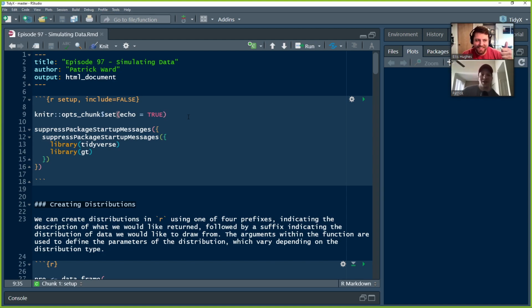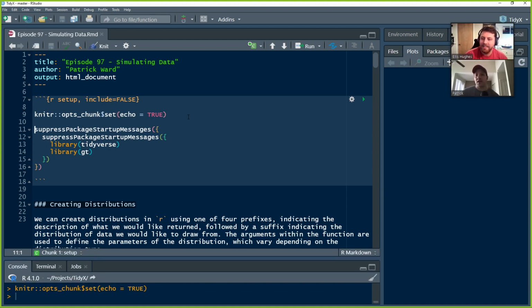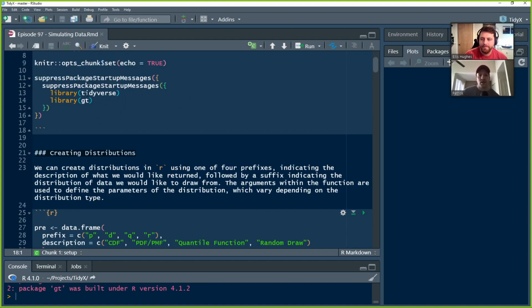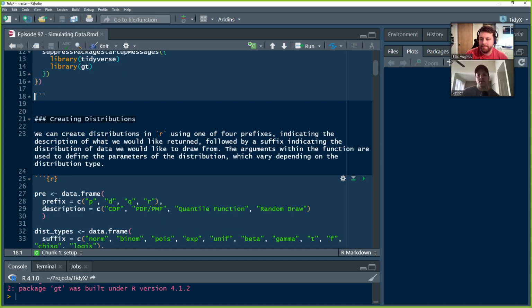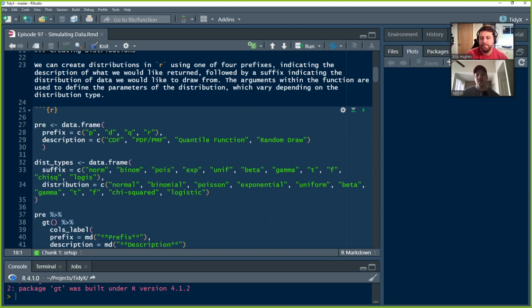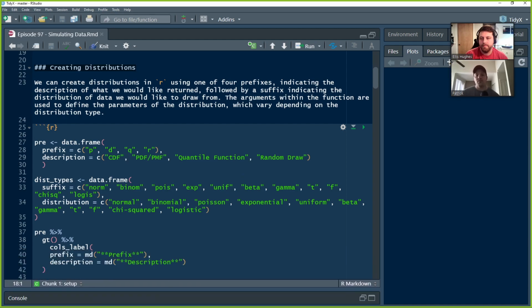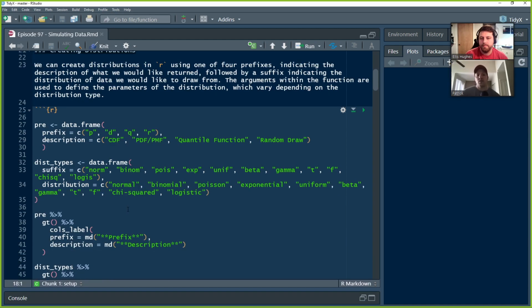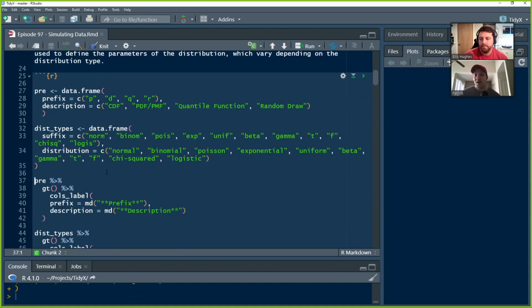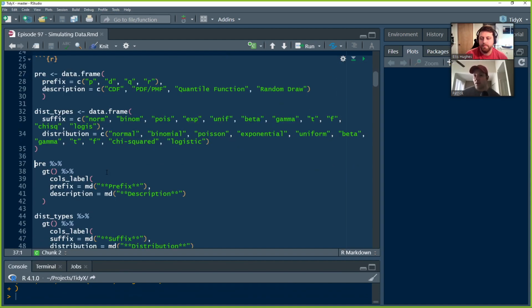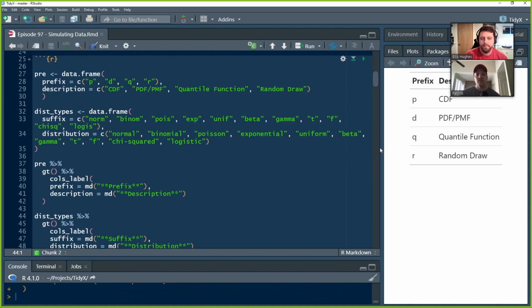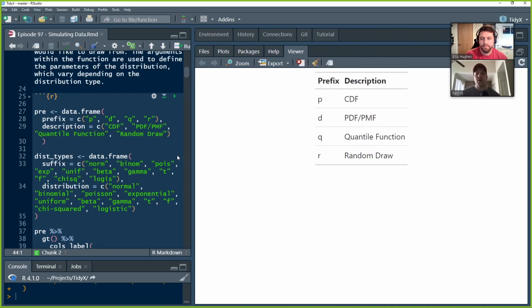So we're gonna kick this off by explaining simulations and distributions in R. So we'll load up some packages here. We'll load up tidyverse, which we'll use some ggplot in a little bit, and gt for some tables. And the first thing I want to say is that R does an awesome job of providing us with very simple functions for creating distributions. So we don't have to do a lot of the internal math and write the functions ourselves. So how does it work?